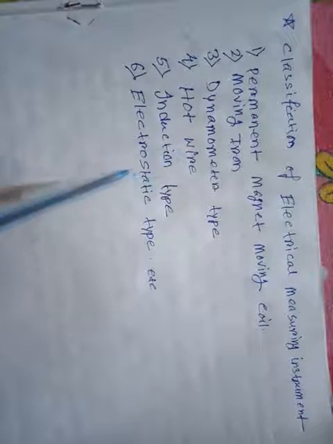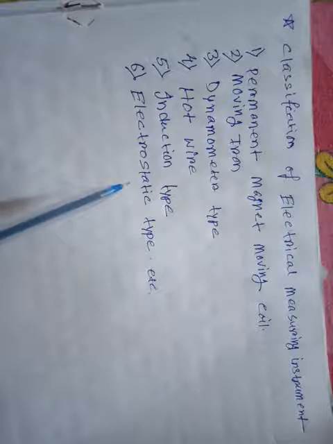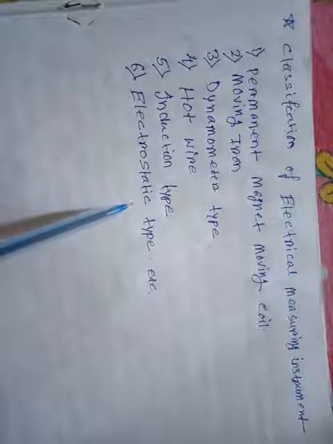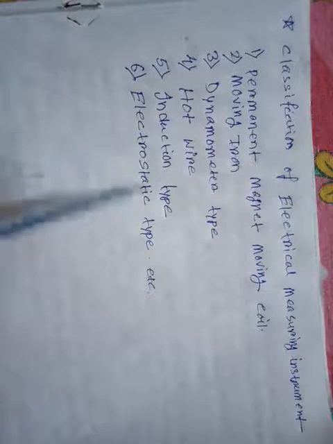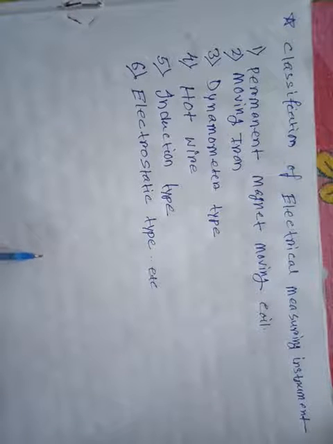These are the types and properties used in measuring instruments: hot wire type, induction type, electrostatic type, dynamometer type and permanent magnet moving coil type. These are used in measuring instruments to measure the unknown quantity.